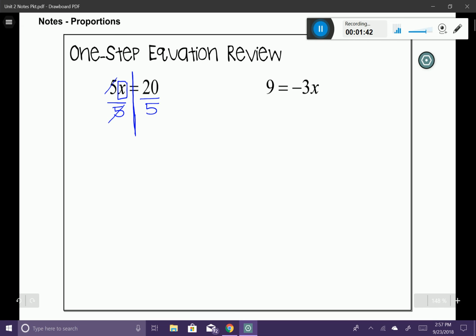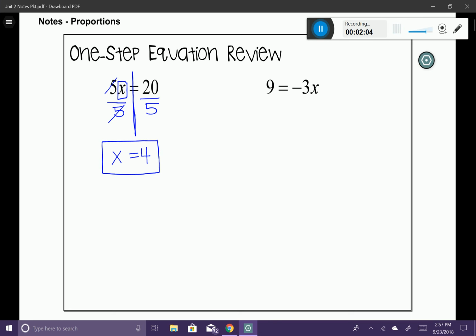One's in the numerator, one's in the denominator, equaling 1. And that's going to leave me with just x. On the right side, I have 20 divided by 5. That's going to equal 4. And that's actually the math behind what's happening whenever you're solving for that variable. So in our case, the only value that could fit into this equation would be 4.